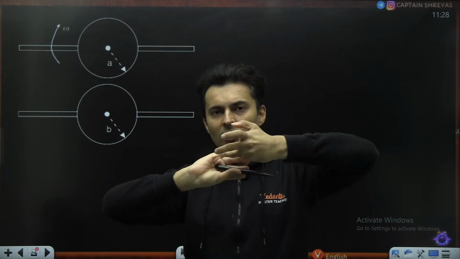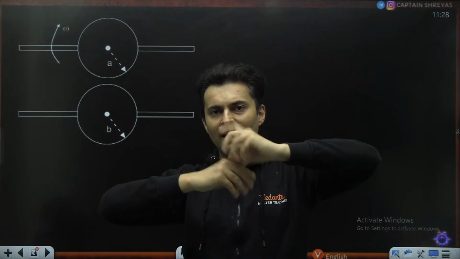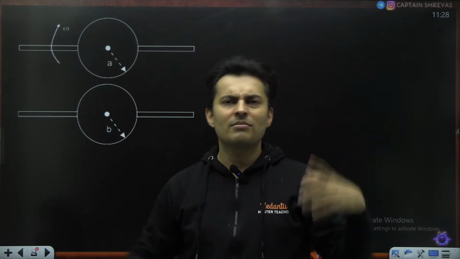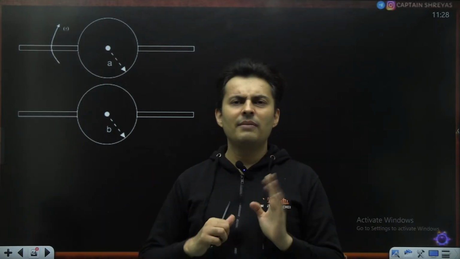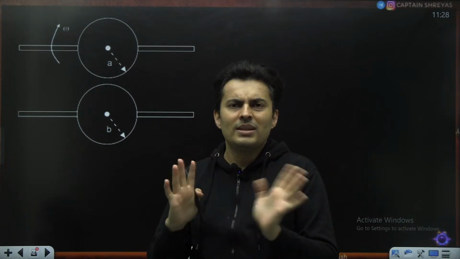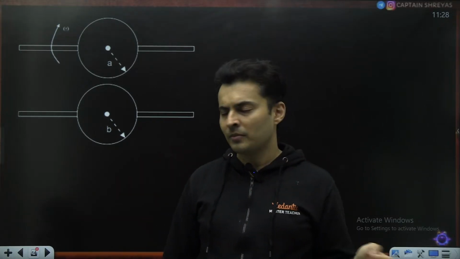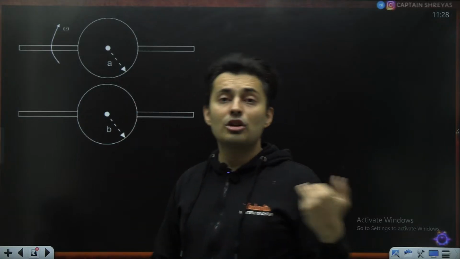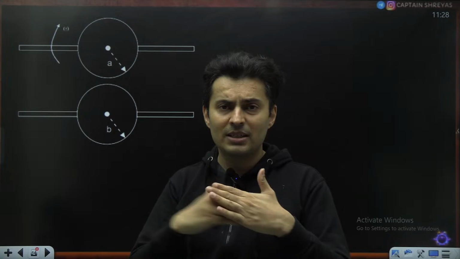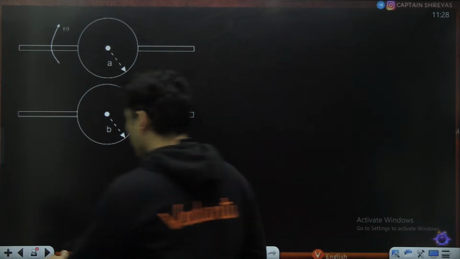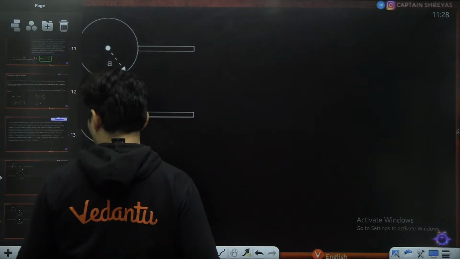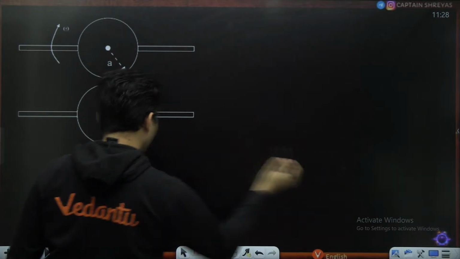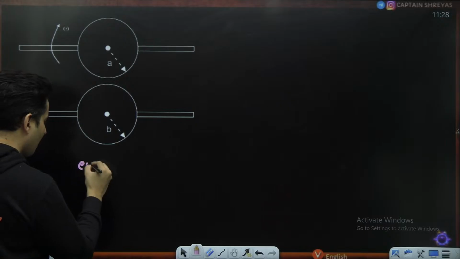The moment it is brought in contact, both of them will start slipping and eventually they will begin to rotate. They will achieve some speed and they will no longer slip, and you will see the speeds will not change after that. So there is some transfer of energy from here to here. There is also some loss of energy because there will be some slipping. So first things first, let me tell you what is not conserved: energy.